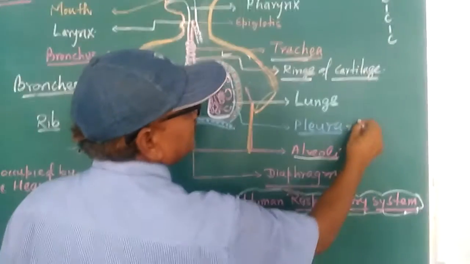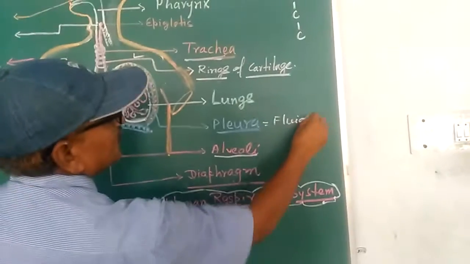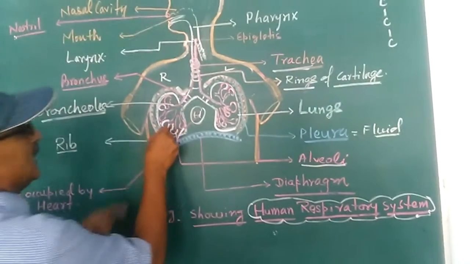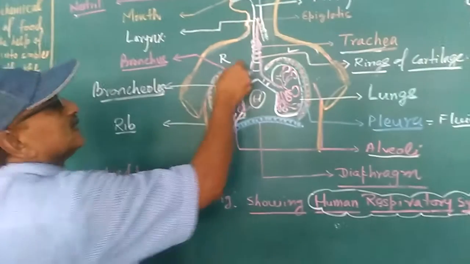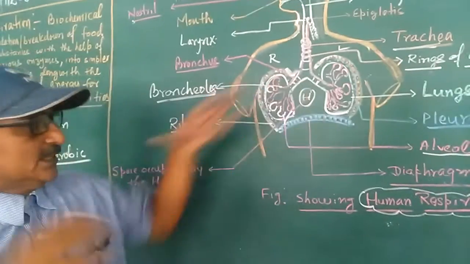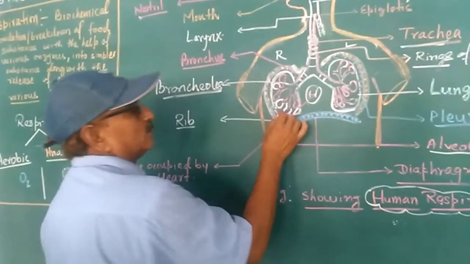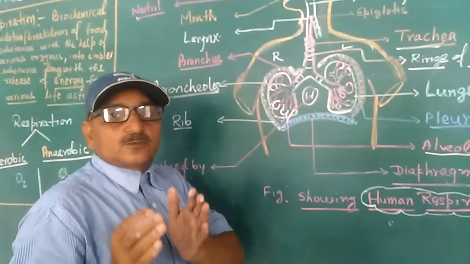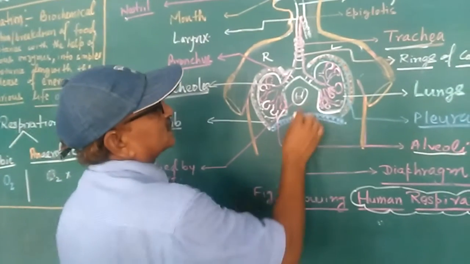Pleura is the fluid present between the lungs and the ribs. These are the ribs, and your lungs are protected in the rib cage. So pleura covers the lungs to bear shock and jerks.